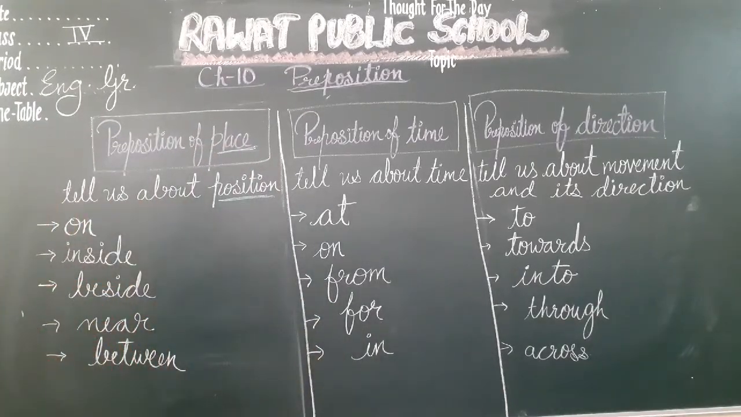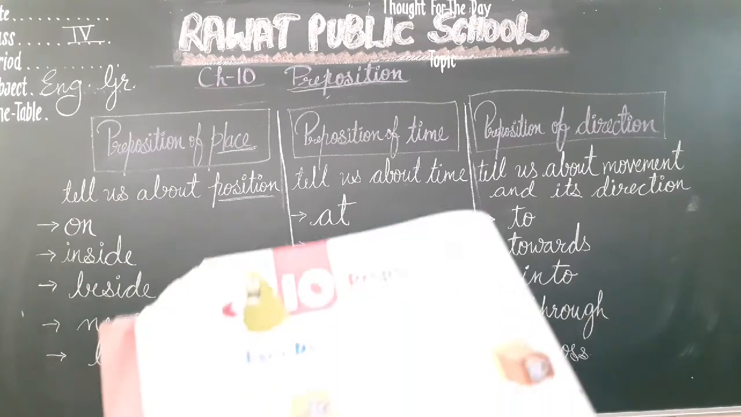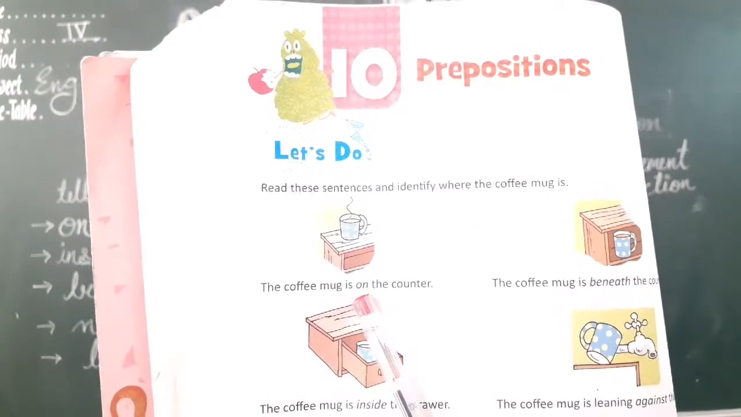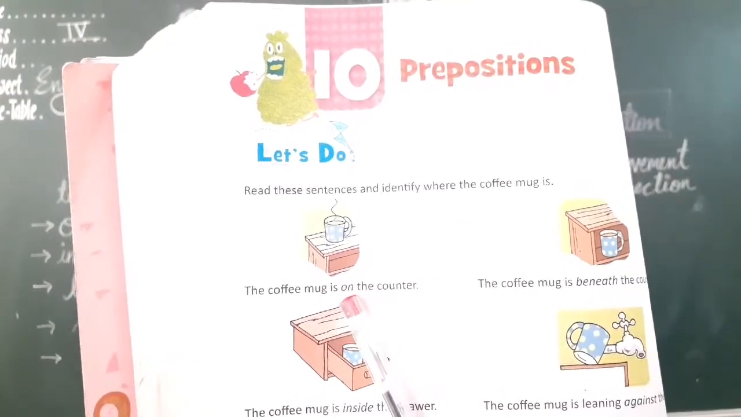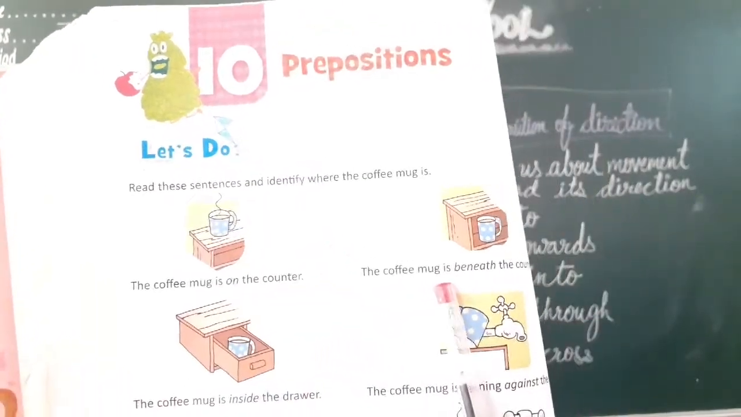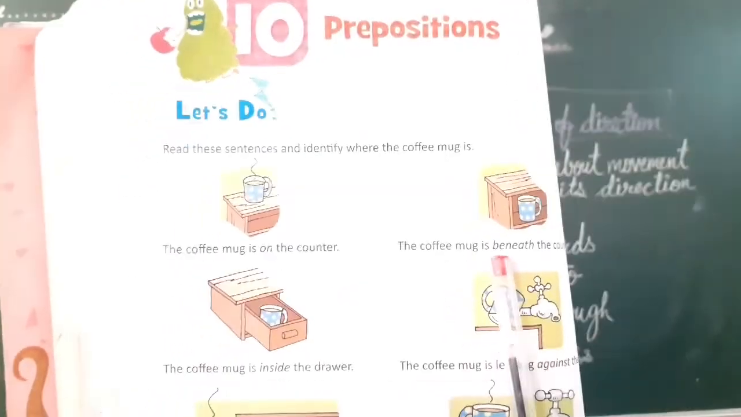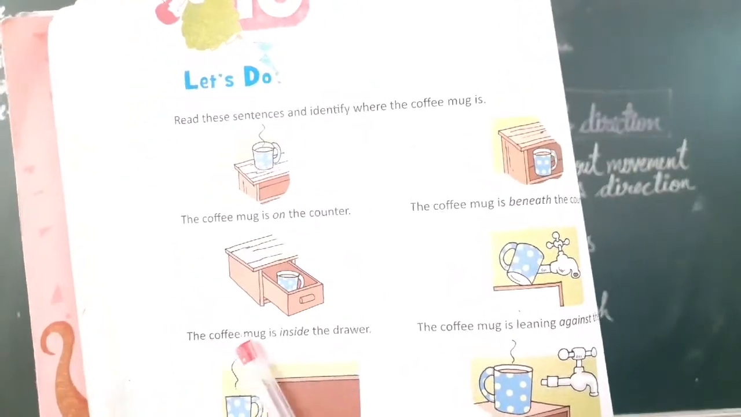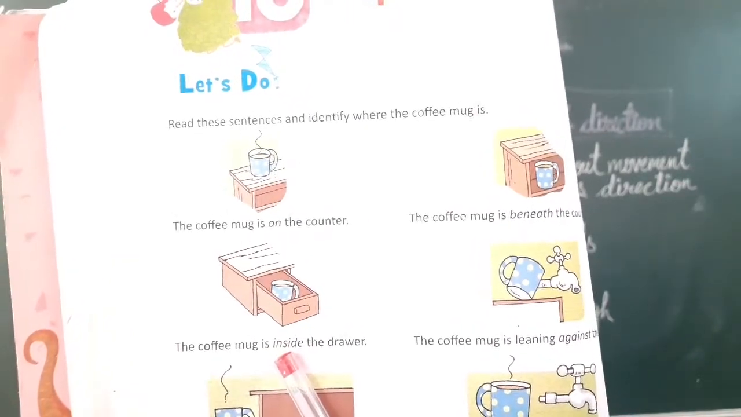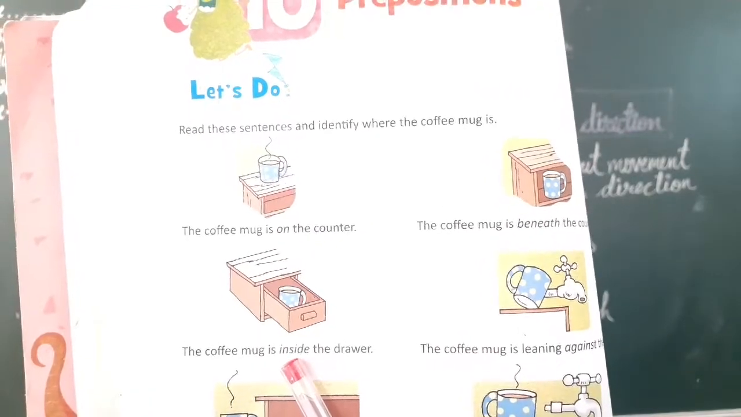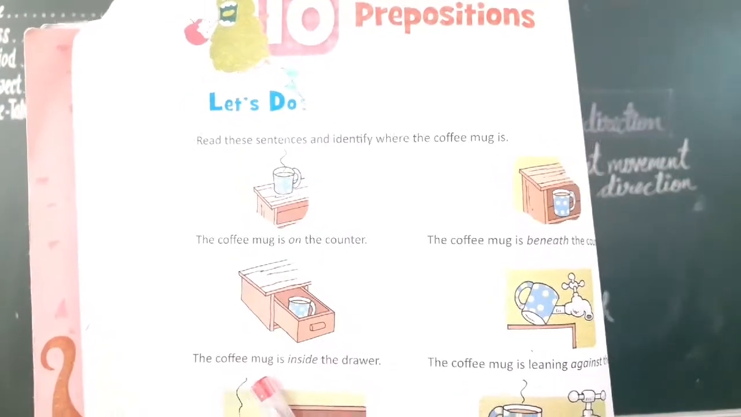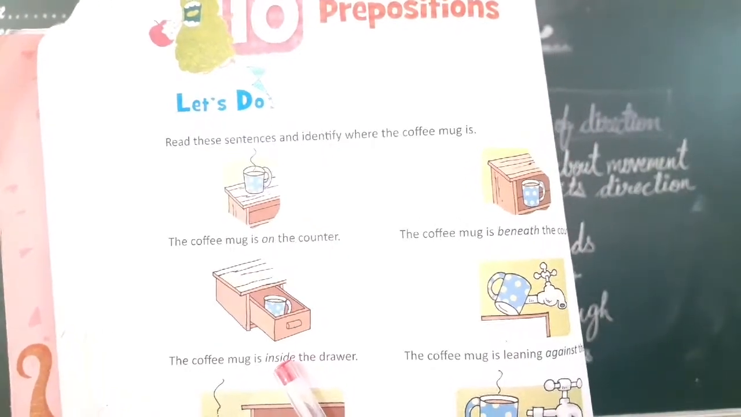You can see in your book also. See the pictures. The first picture: the coffee mug is on the counter. So on is the preposition here. The coffee mug is beneath. Beneath is the preposition here. The coffee mug is inside the drawer. Inside is telling us the place. It is telling us the position of the noun, and the noun is the coffee mug. So inside is the preposition of place.